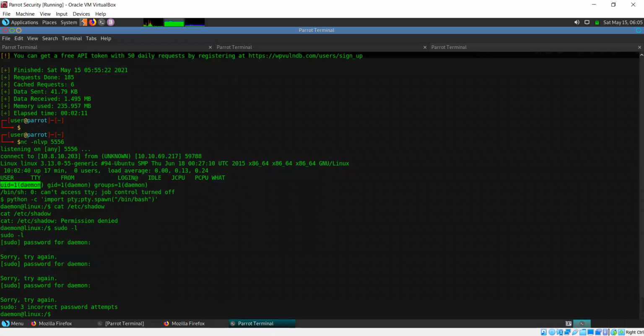So three incorrect password attempts, of course. I can't have a password for this account. It's just a system account. Okay, sudo -l does not work. So what should be the next step? What should I try now?